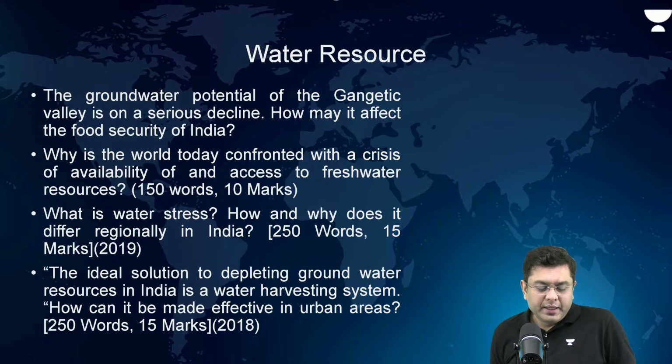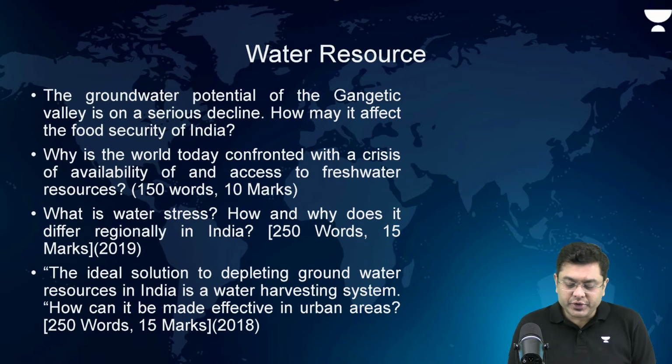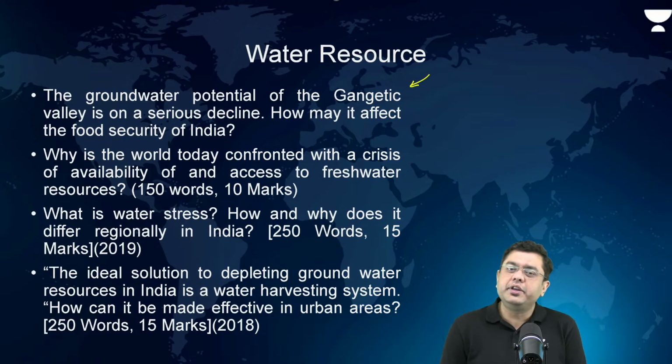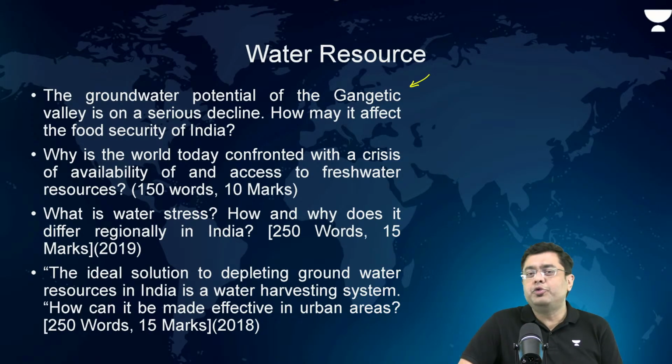Okay. Now, associated with water resource, look at how a series of questions follow the same trend. I have clubbed these questions together. Look at these questions, analyze them. Groundwater potential of the Gangetic Valley is on a serious decline. How may it affect the food security of India?